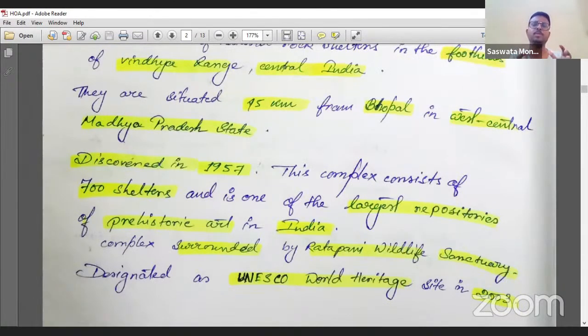Do you believe now, if some student would have gone through this before their exam, is there any chance they can make a mistake if they are quite serious about their studies? Not at all possible, guys.